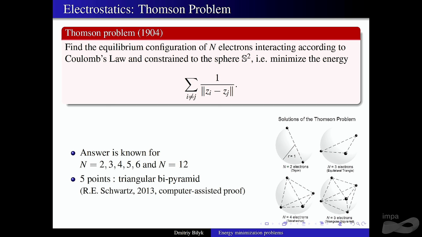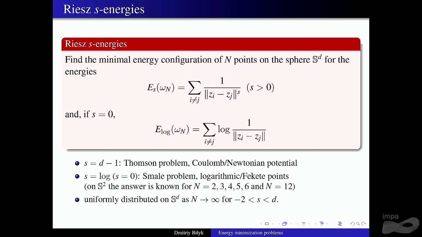There are other closely related and similar energies. In particular, you can consider other values of s, in other dimensions also, not just on S2. When s is d minus 1, that's the so-called Newtonian or Coulomb case. There are other interesting things. For example, when s is 0, the proper replacement is the logarithmic energy. You replace the kernel by the logarithmic kernel, and that's also a very interesting problem. There has been a lot of work on it recently. Again, the answers are known in the same cases.